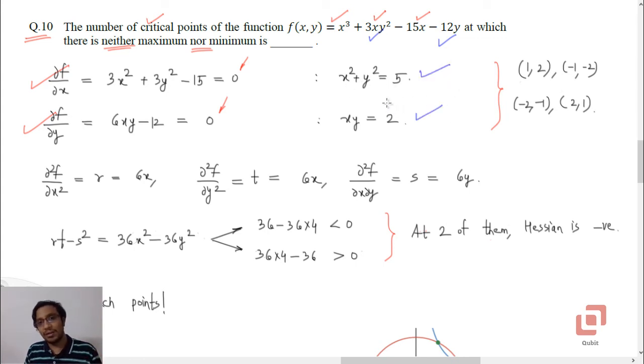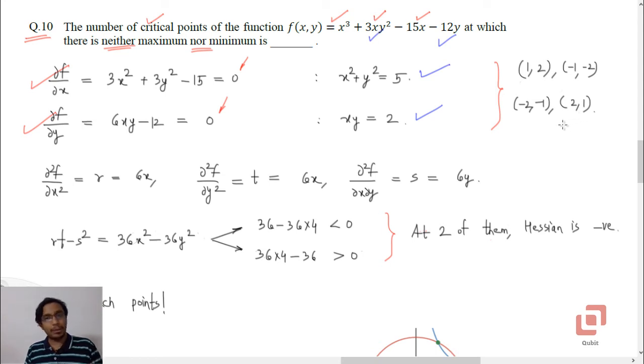So this is now a problem of finding the points of intersection of the circle x squared plus y squared equal to 5 and the rectangular hyperbola xy equal to 2 in the xy plane, and it's not very difficult to do. You can observe that they have 4 points of intersection: 1, 2; minus 1, minus 2; minus 2, minus 1; and 2, 1.